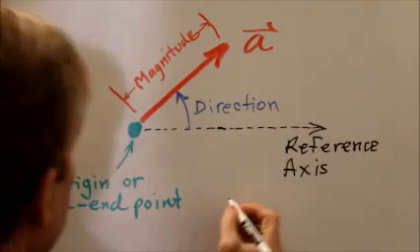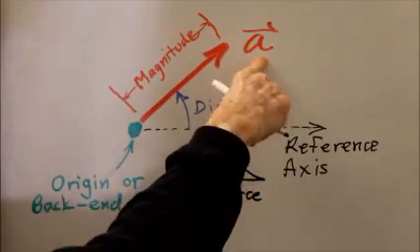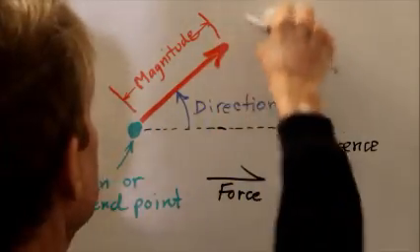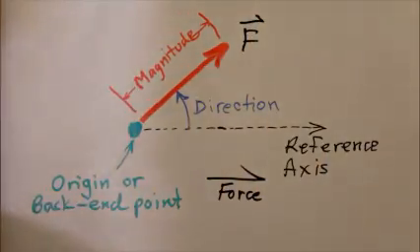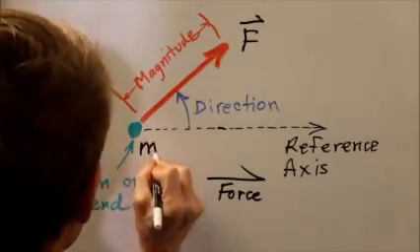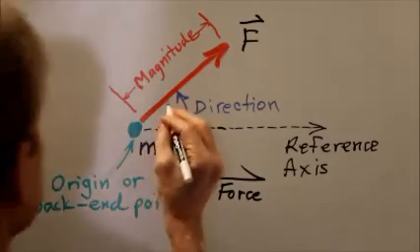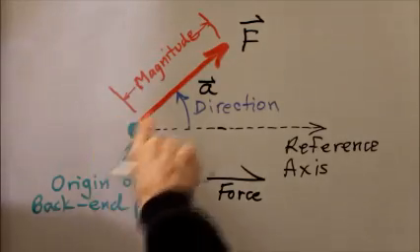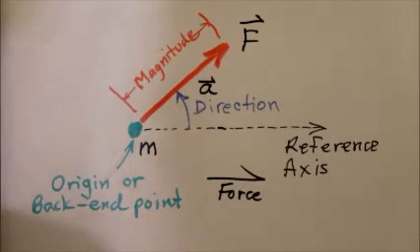But force, that is a vector. That's what this A with the little half arrow over it means. It means vector A. In this case, we might call it a force vector. Maybe we have a mass here of mass M, and it's accelerating in a particular direction. The acceleration is a vector quantity, has a magnitude and a direction. The force vector required to produce the acceleration is equal to the mass times the acceleration.